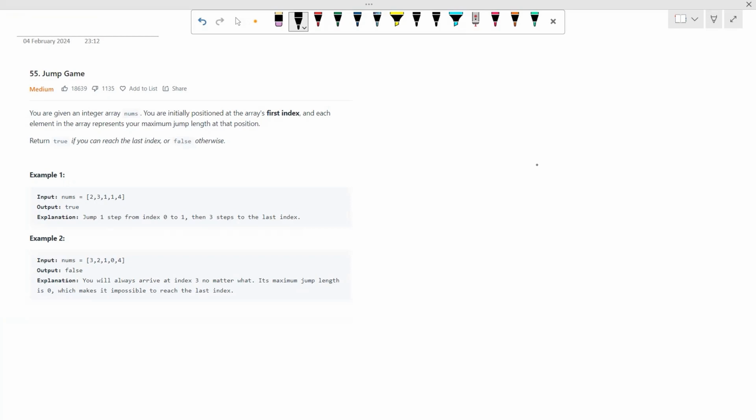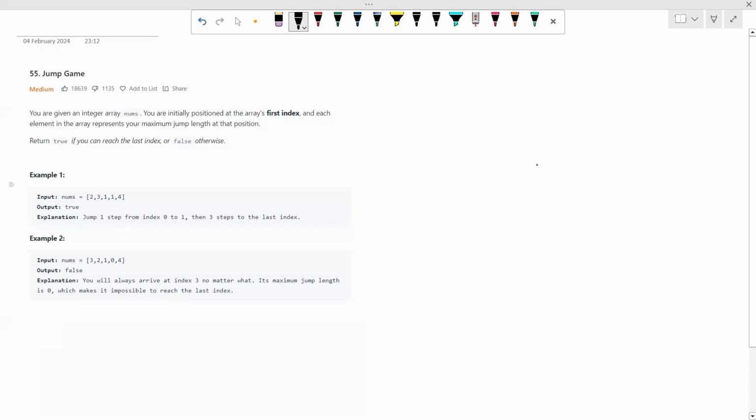Today we are going to solve the 19th question of our DSA sheet, and the question is Jump Game. So now let's look at the problem statement. You are given an integer array nums. You are initially positioned at the array's first index, and each element in the array represents your maximum jump length at that position. Return true if you can reach the last index or false otherwise.